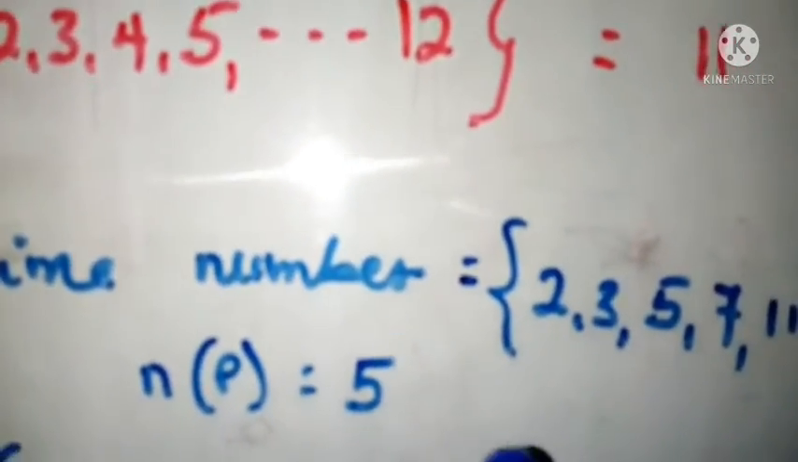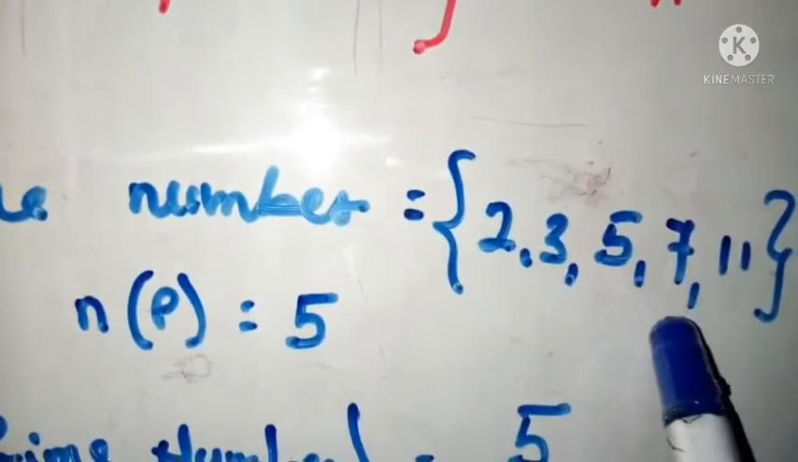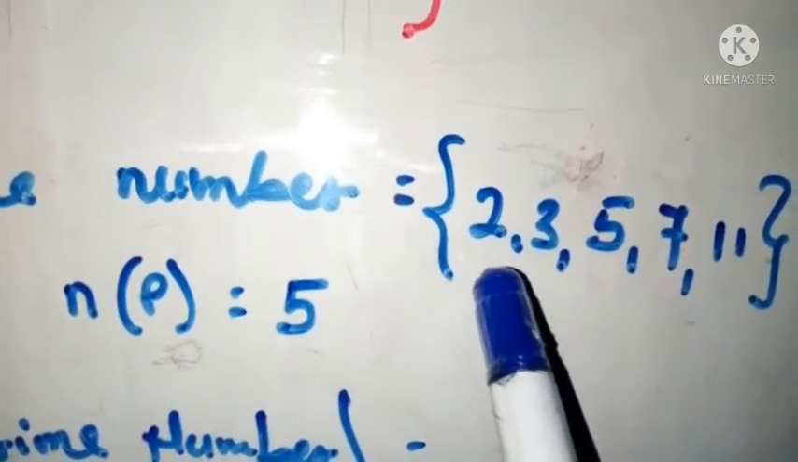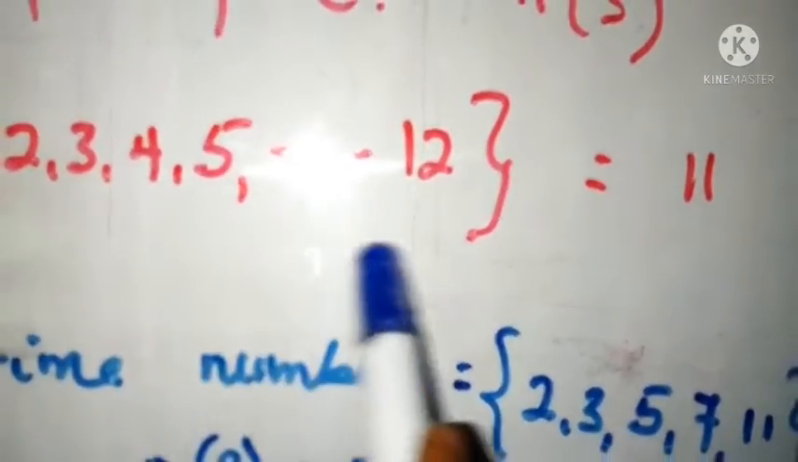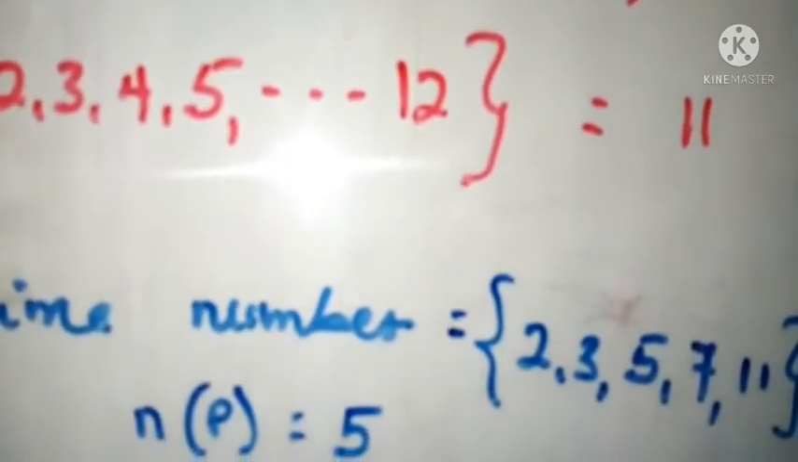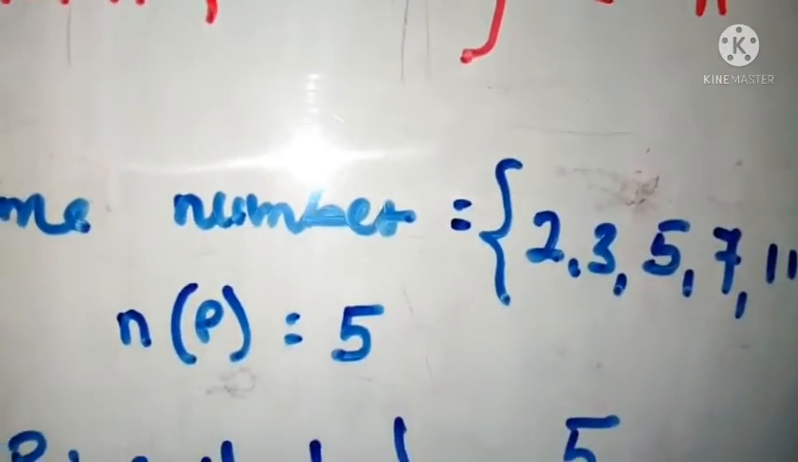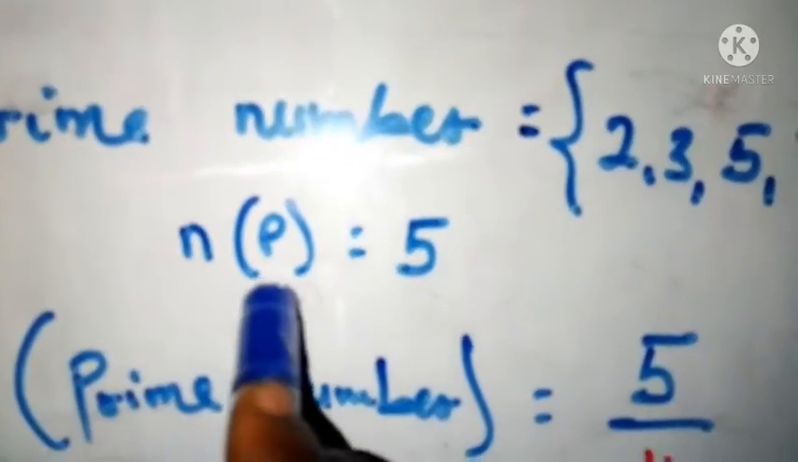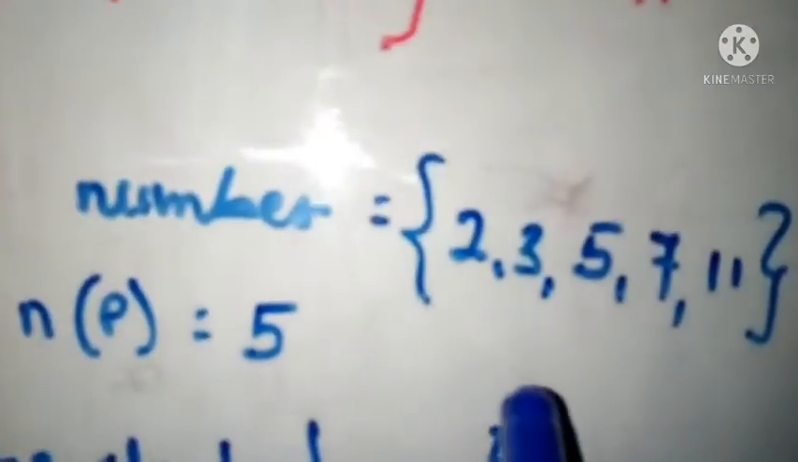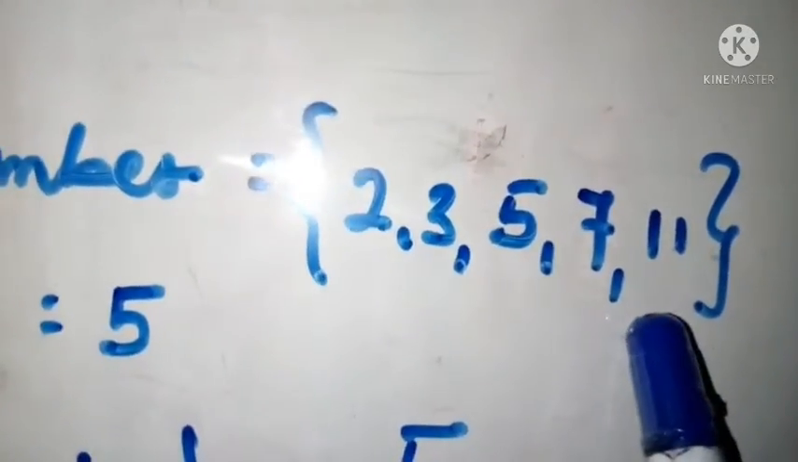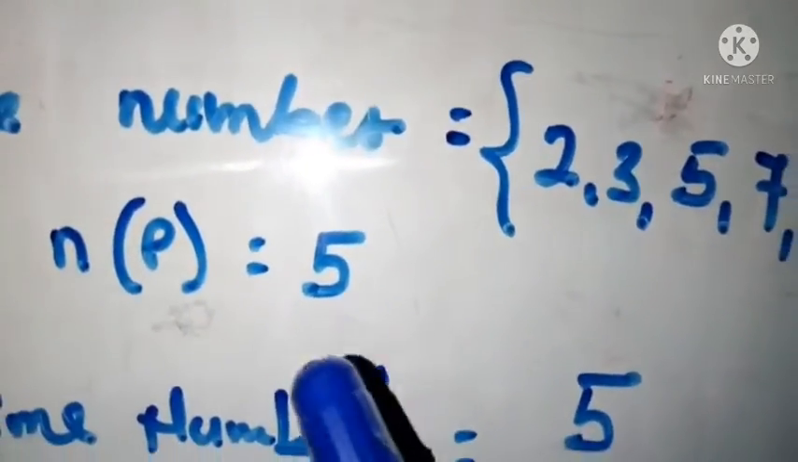So how many are they? We have 2, 3, 5, 7, and then 11. So we can count 1, 2, 3, 4, 5. Only 5 of these are prime numbers. Is that okay? Now the question says you should find the probability, right? So the number of prime numbers from the sample space is 5. As you can see, we have only 5 items here.